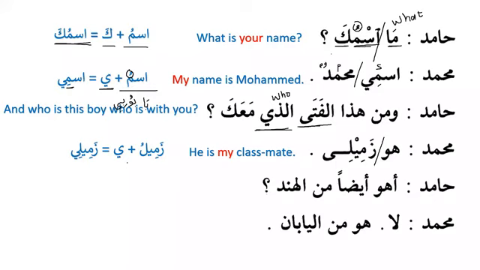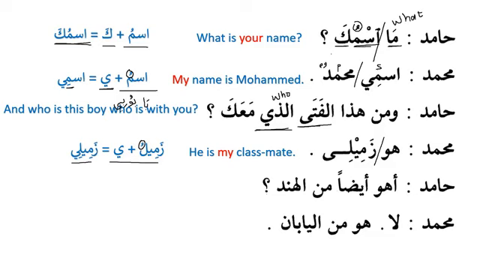The ya of the speaker. So when the speaker says something, when he says my, then this dhamma changes into kasra. So it becomes he is my classmate. Huwa zamili.